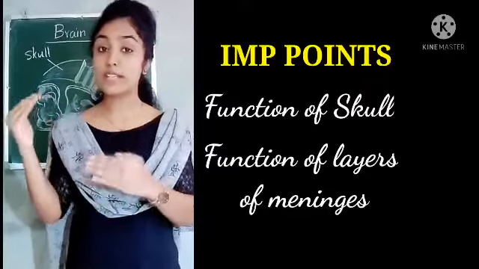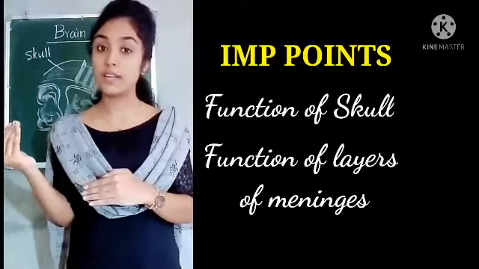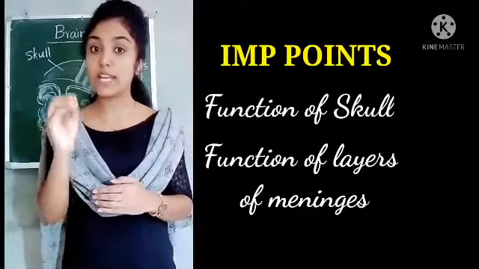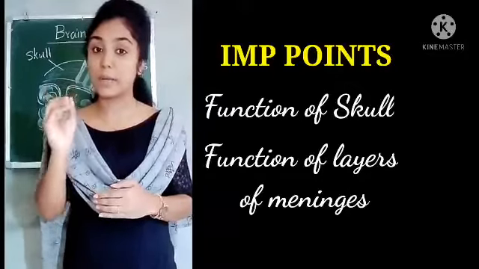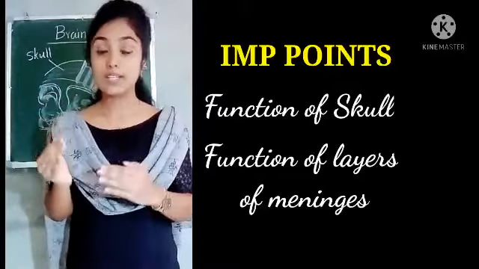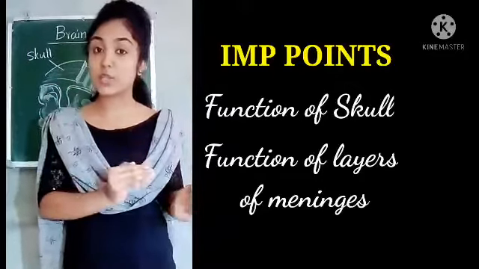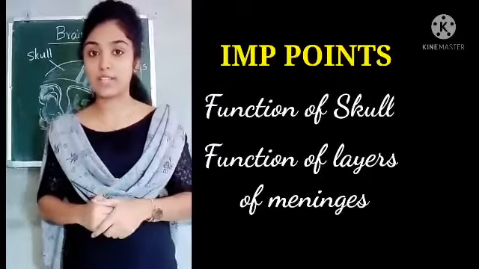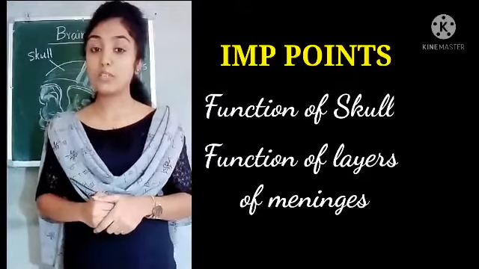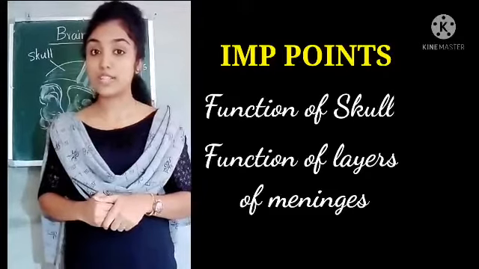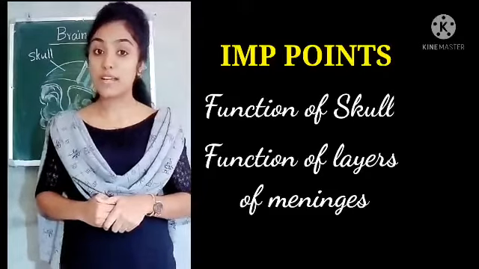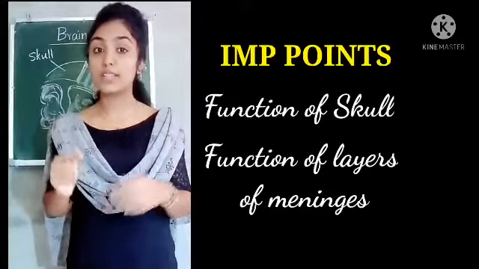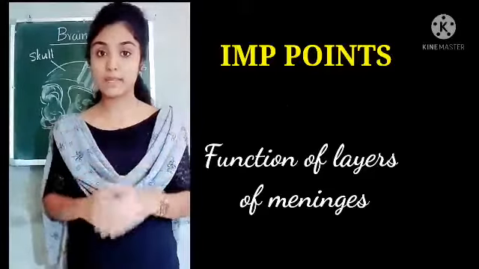How do they protect our brain? The cerebrospinal fluid inside the meninges protects our brain from internal injuries and internal pressure variations. And how do they nourish our brain? They provide oxygen and nutrients to the tissues of the brain.